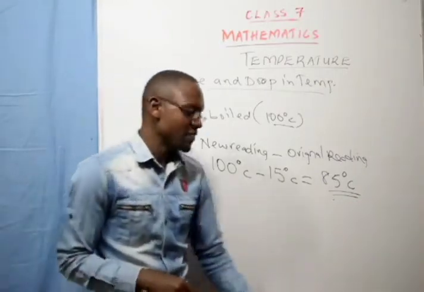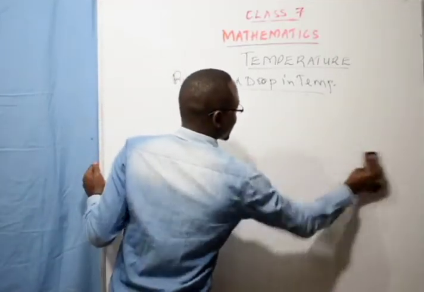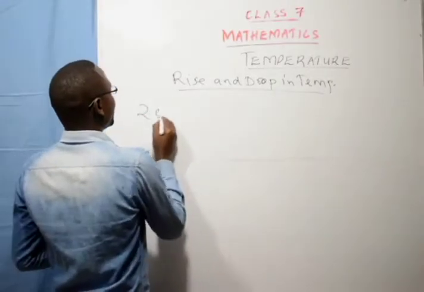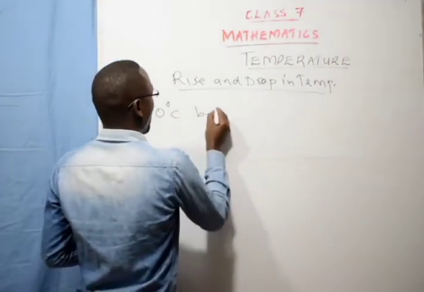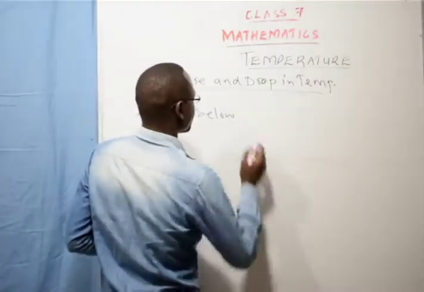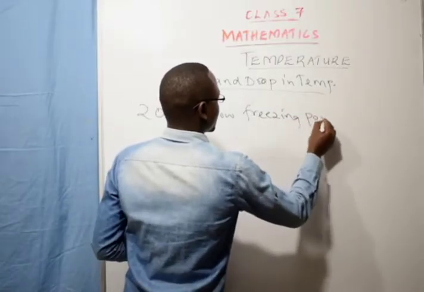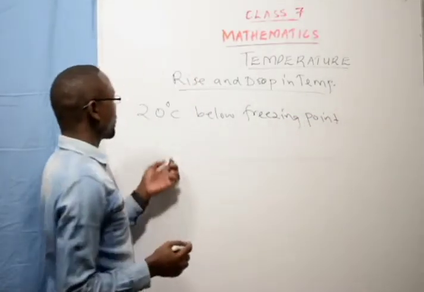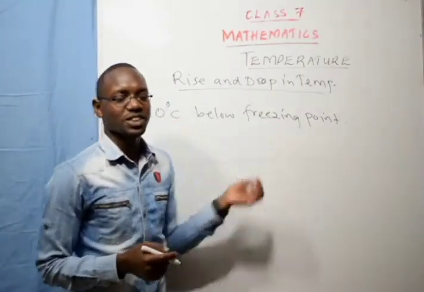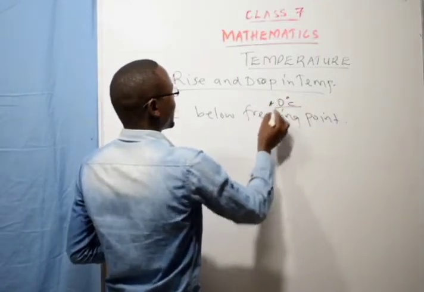Sometimes you can be given a question like, the temperature of water was 20 degrees below the freezing point. So what was the temperature of water? I say the freezing point of water is 0 degrees Celsius.